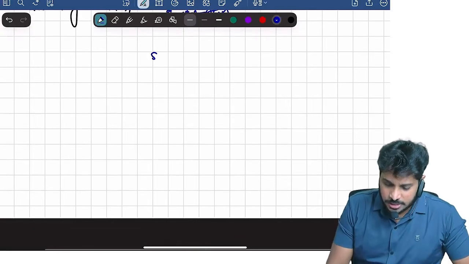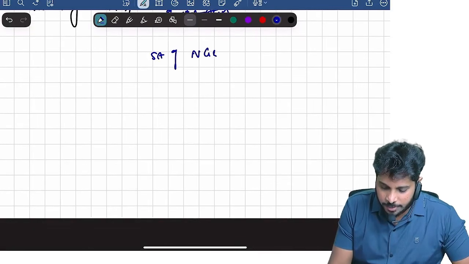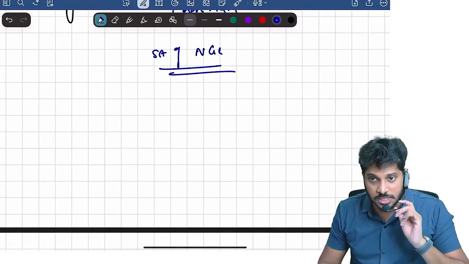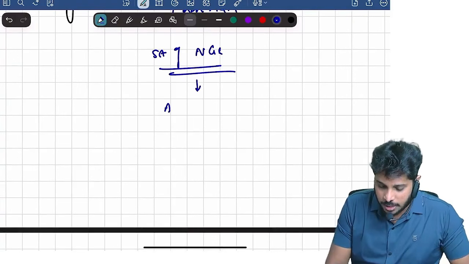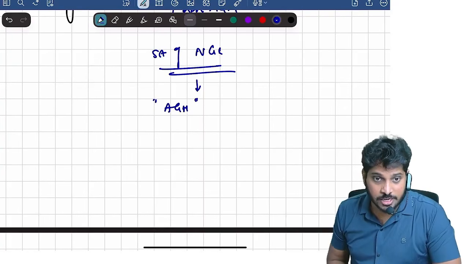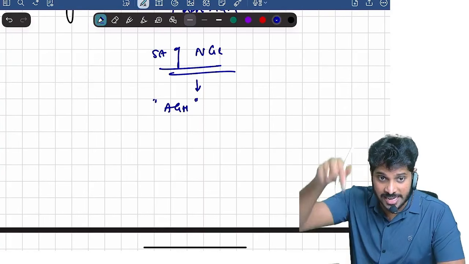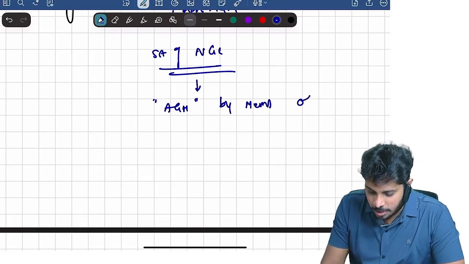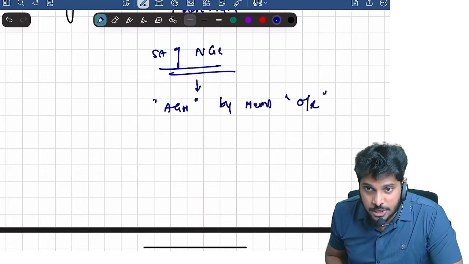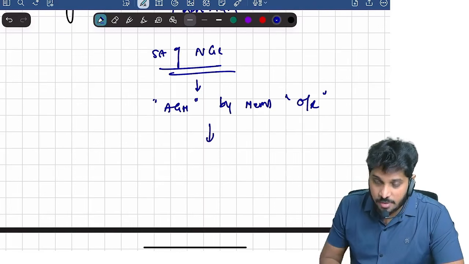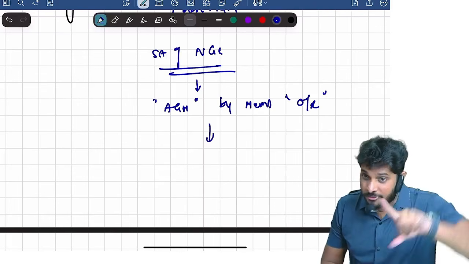Now, the subsequent auditor of a non-government company. What is the procedure? Very simple. The subsequent auditor for a non-government company will be appointed at the AGM. Who will appoint? Members, by passing an ordinary resolution. Are you getting it? Members will appoint him.